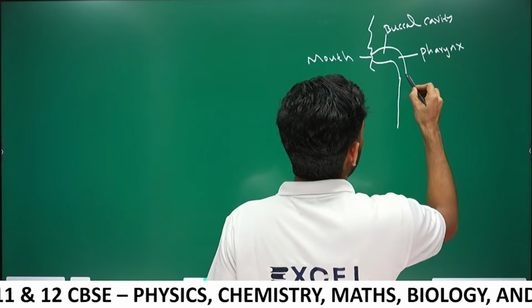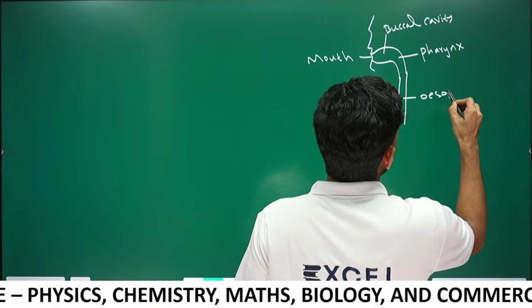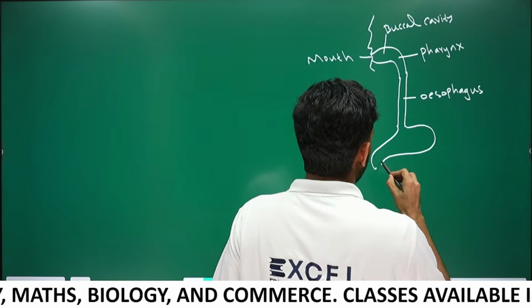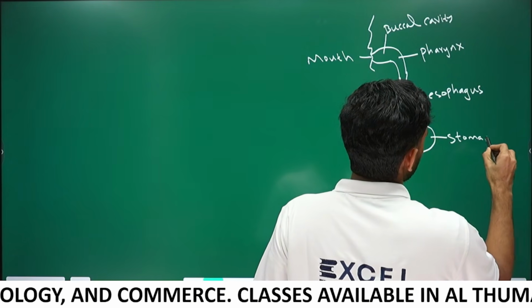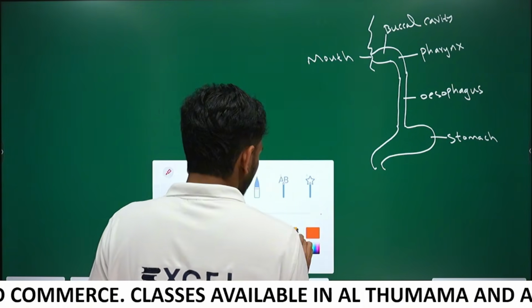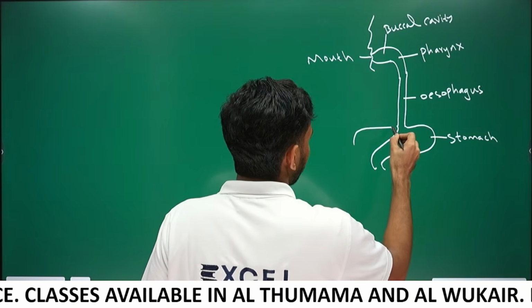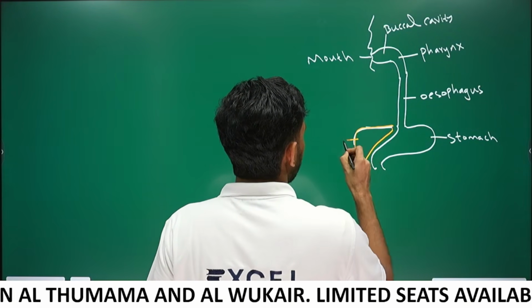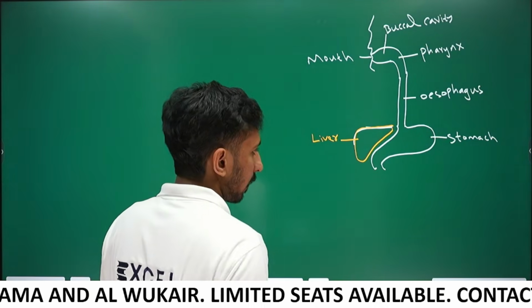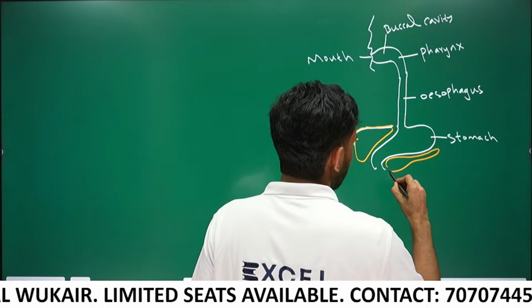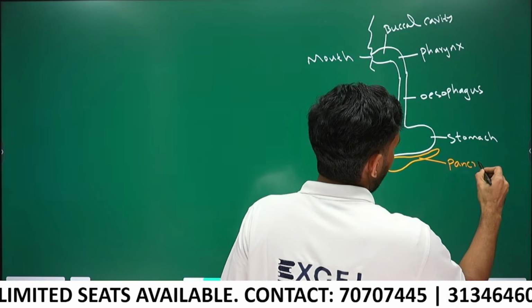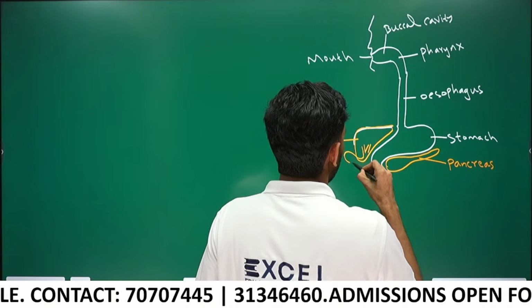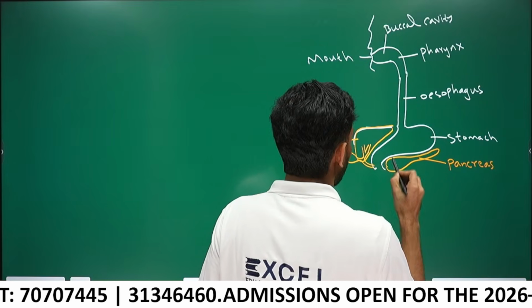And this pipe is called esophagus. Esophagus opens into a J-shaped sac called stomach. Near the stomach there is liver. This is liver. And below the stomach there is pancreas. This is pancreas. And below the liver there is gallbladder also. It's a gallbladder.